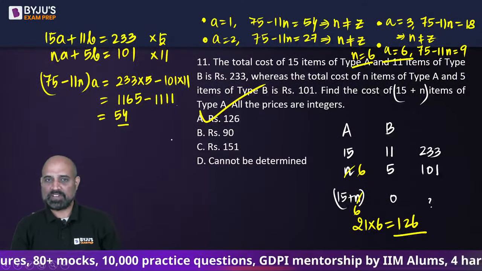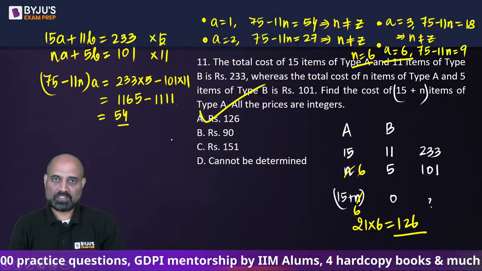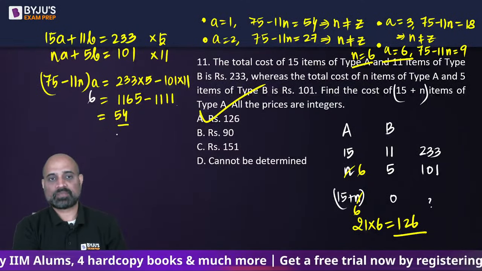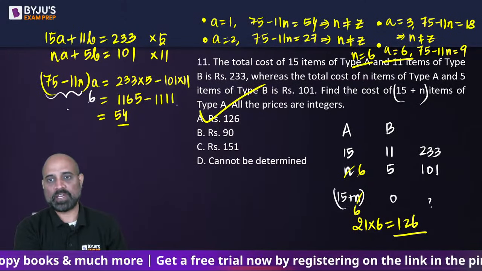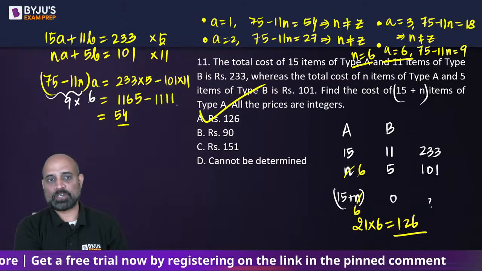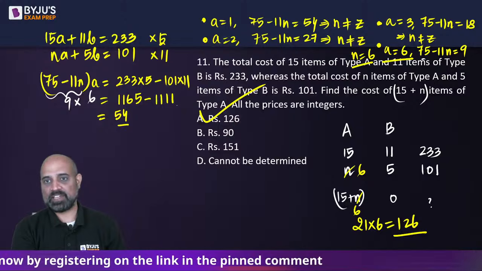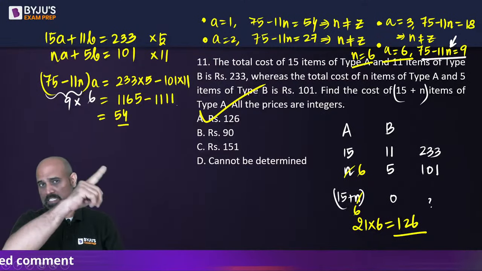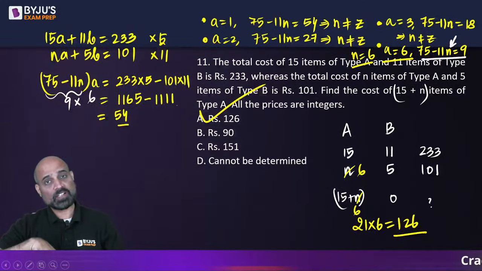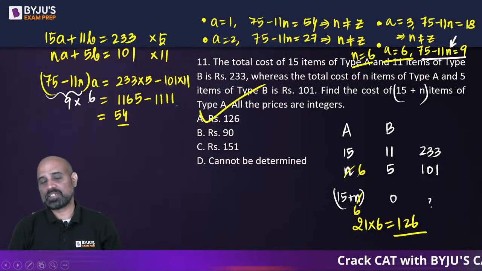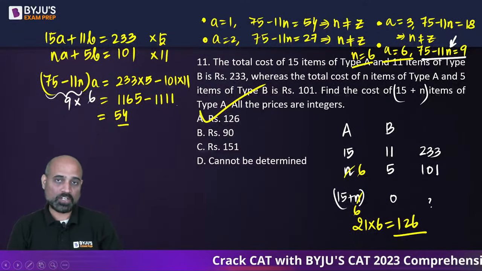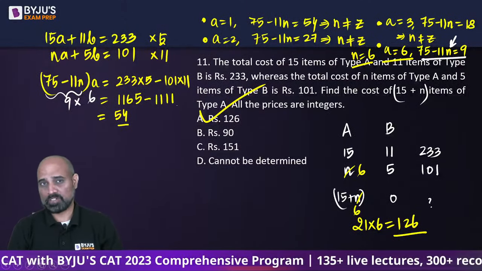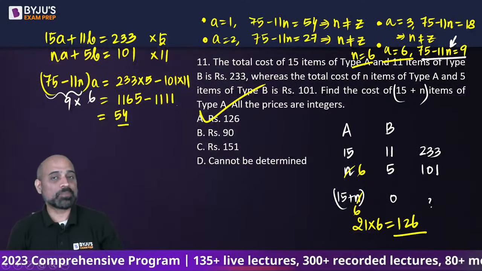Like 1165 minus 1111, if it is taking you more time than me, or let's say if I take a is equal to 6 here and I have 54 and this is going to be 9, because 9 into 6 is 54, or 75 minus 11n is going to be 9, and from here if I quickly calculate n, because I'm skipping 2 steps here: first take 975, move 11n to the other side, then divide by 11. This is SNAP. I can't do all the steps in front of you, and in the exam you can't do that either. How much time do you have for a question? 1 minute. If I keep doing this, I won't be able to do even half the questions out of the total. So you will have to increase this speed.